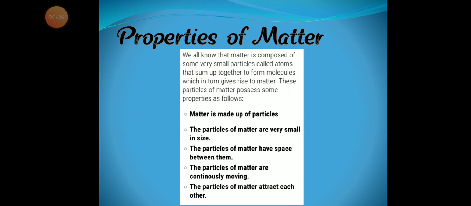Now let us look into properties of matter. We all know that matter is composed of some very small particles called atoms that sum up together to form molecules, which in turn give rise to matter. These particles of matter possess some properties as follows. Matter is made up of particles. The particles of matter are very small in size. The particles of matter have space between them. The particles of matter are continuously moving. The particles of matter attract each other.